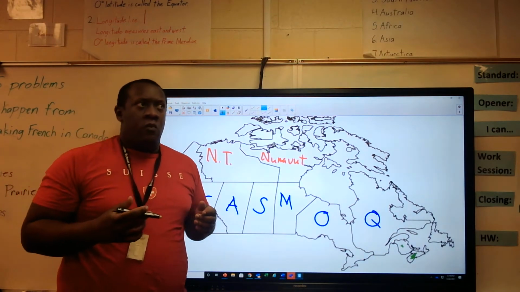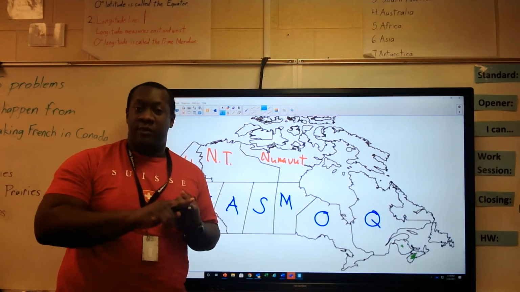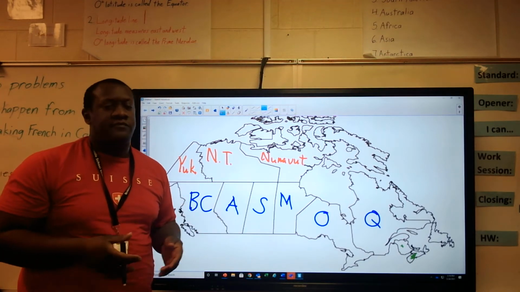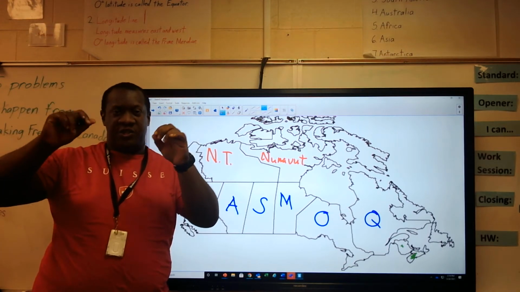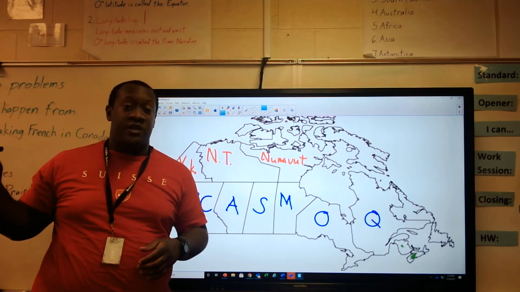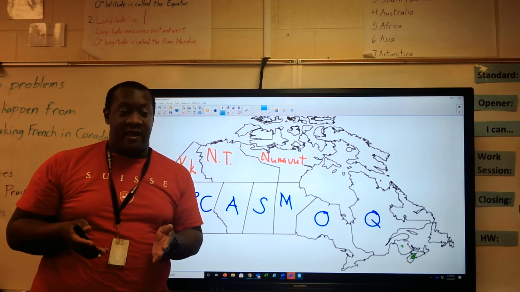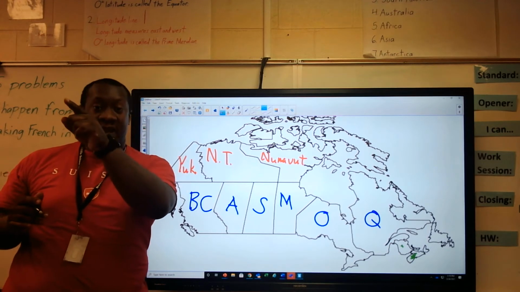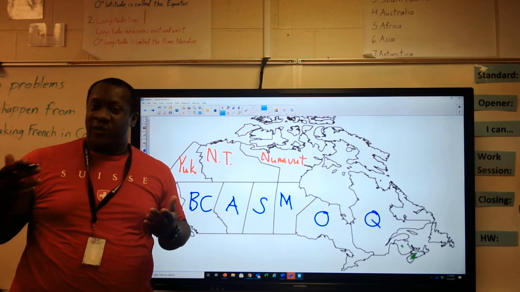Well, these are the N sisters. The letter N, the N sisters, New Brunswick and Nova Scotia. Well, how do you remember which is which? Alphabetical order. So think about it. If you were to take a sheet of paper and you wrote New Brunswick, and then underneath it you wrote Nova Scotia, you've written them in alphabetical order because they both begin with the letter N. But New Brunswick is going to be N-E, and Nova Scotia is going to be N-O. Well, think about it.